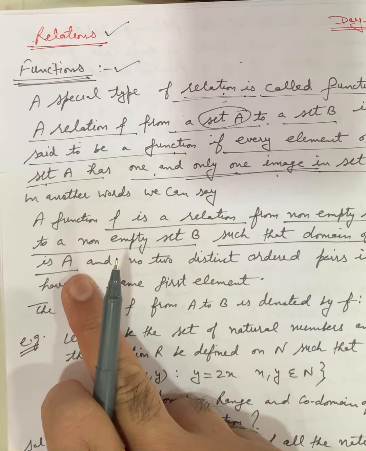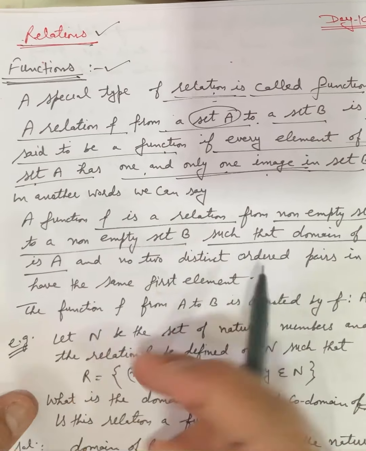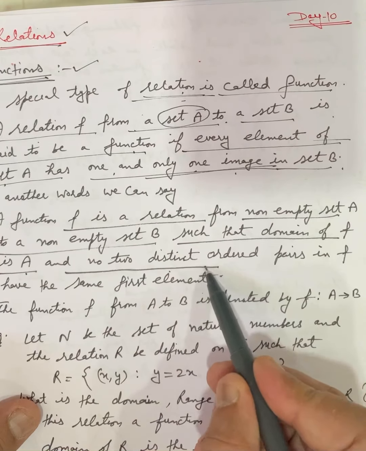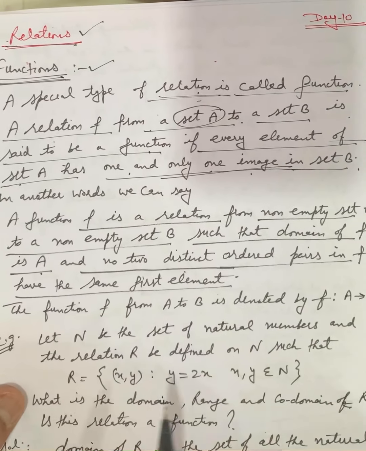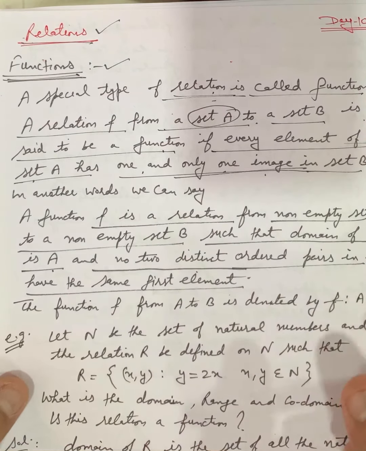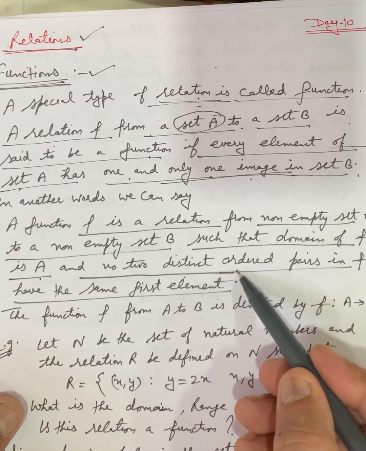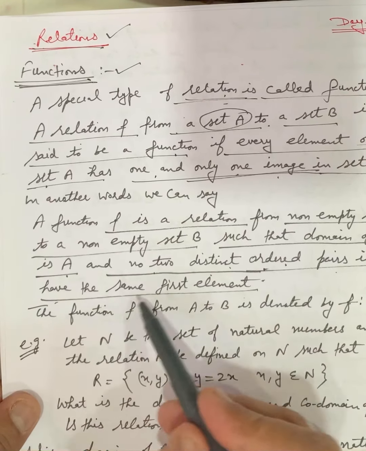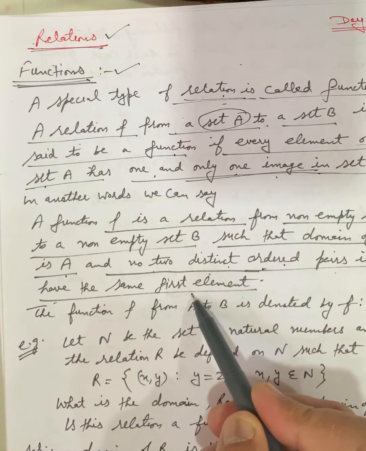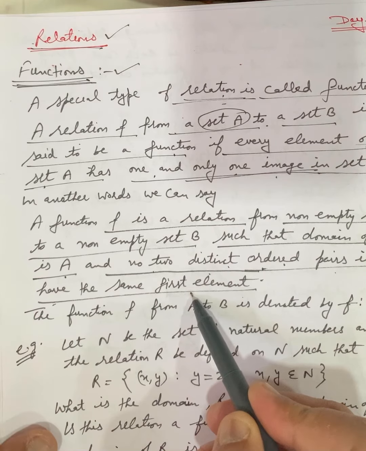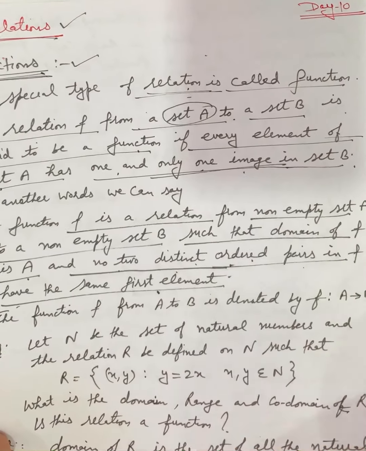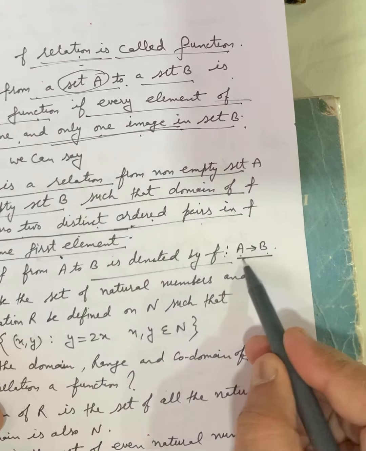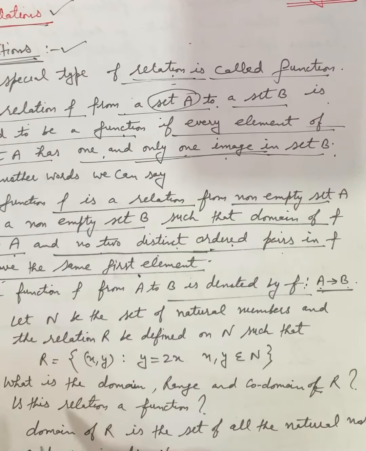पहली कंडीशन थी कि सभी एलिमेंट्स A के involve होंगे, so the domain will be all the elements of the set A, and no two distinct ordered pairs in the function have the same first element. फर्स्ट एलिमेंट की एक ही इमेज बनेगी, तो इसलिए जो भी ordered pair लेंगे हम फंक्शन के अंदर उसमें क्या कंडीशन होगी? No two distinct ordered pairs in a function have the same first element, because each element will have one and only one image. The function f from A to B is denoted by f: A → B, that is the representation of the function.